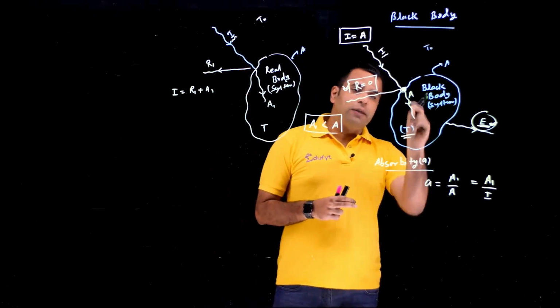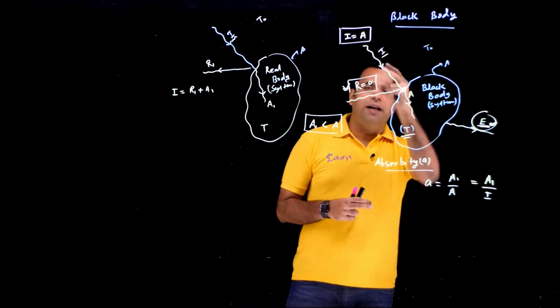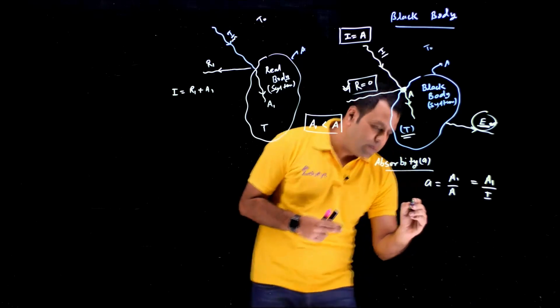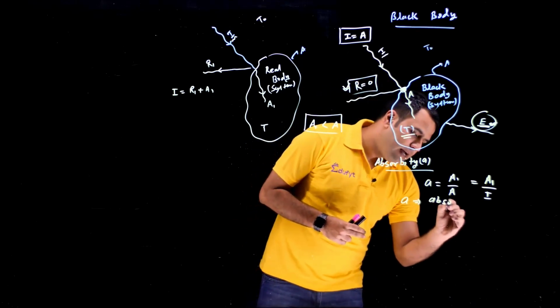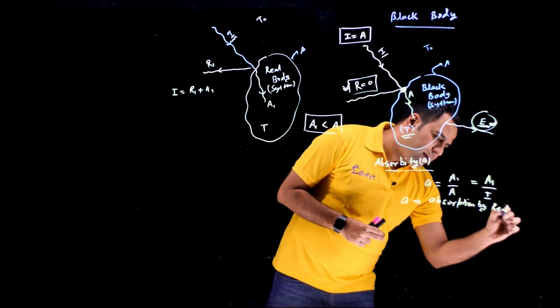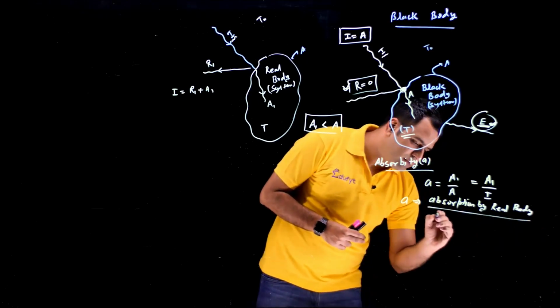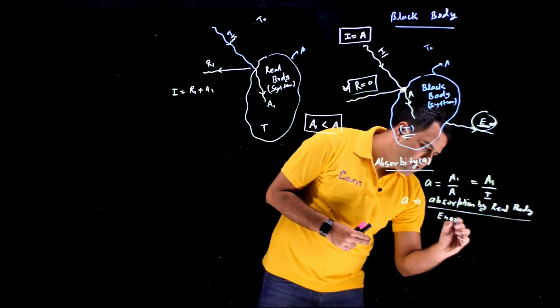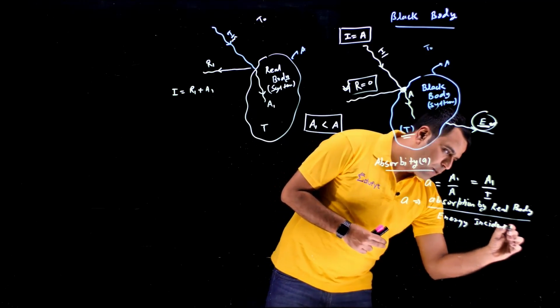The absorptivity for a black body will be 1, because in case of a black body, absorption and incident are both the same thing. So a we define as absorption by real body divided by incident energy.